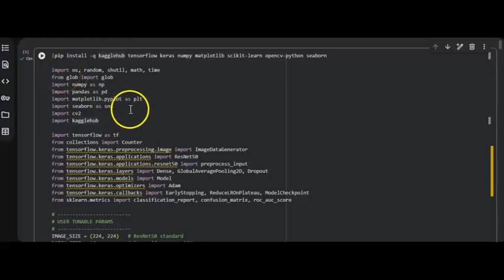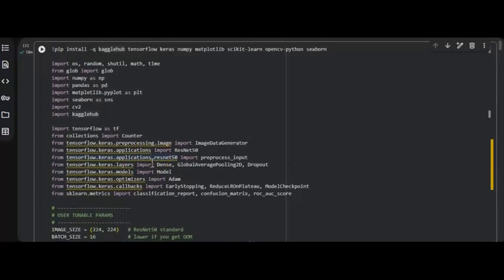Now that we have covered the technical foundation and results, I'll move on to demonstrating how our system actually performs on real X-ray images. Now I'll be demonstrating the implementation of our pneumonia detection system using a fine-tuned ResNet model. I'll walk through the code execution, summarize what each part does, and finally run a live test on an actual